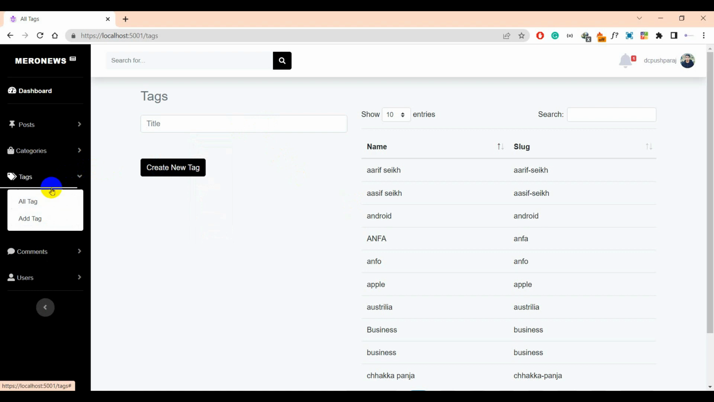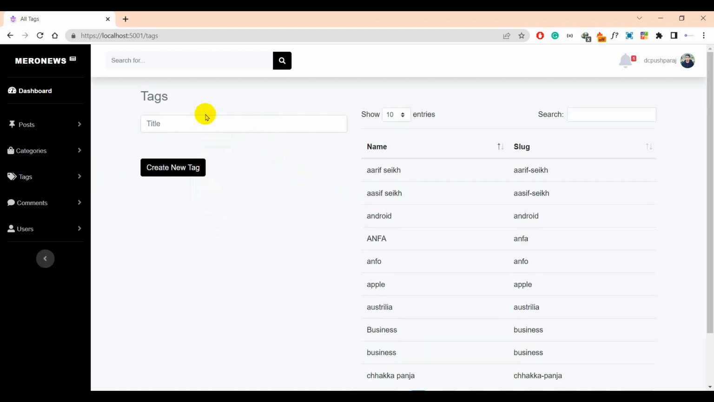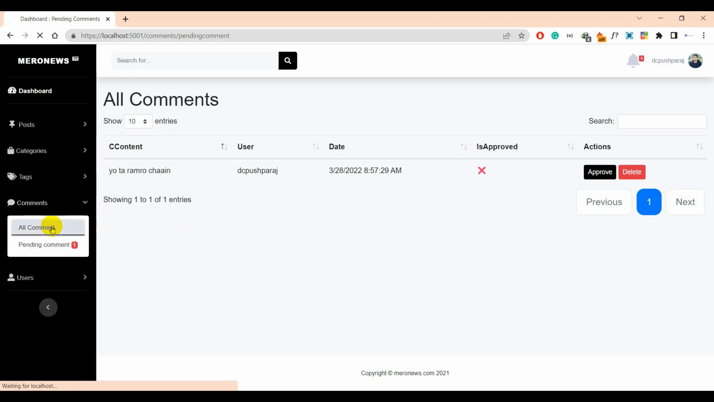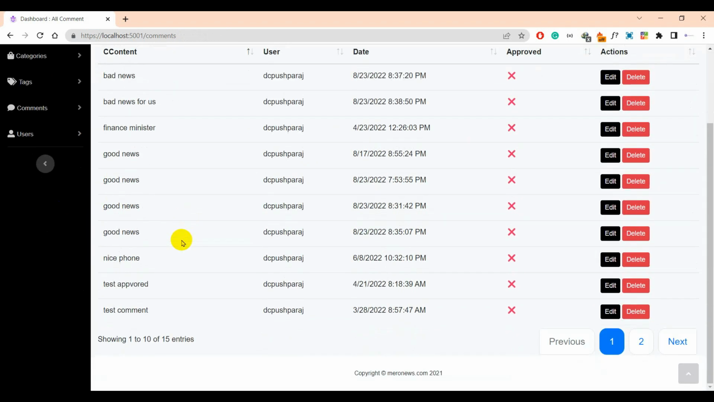Admin user can also add tags, can search. Admin user can only approve pending comment and can see other comments.